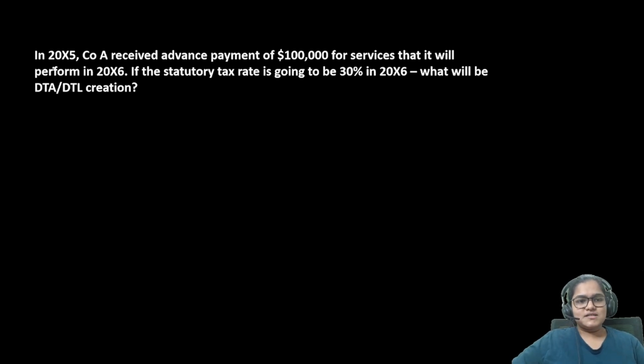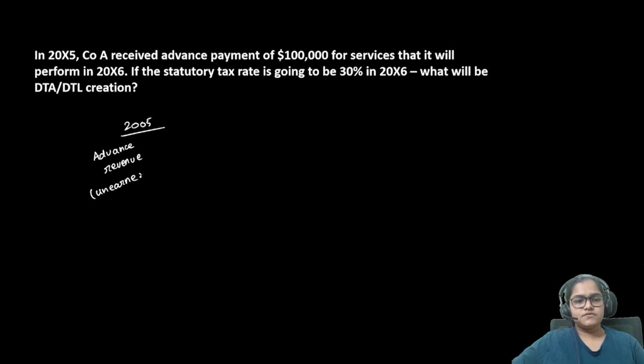So in 2005, Company A received advance payment of $100,000 for services that it will perform in 2006, which means that in 2005, I received advance revenue. Advance revenue, you can also call it unearned revenue.